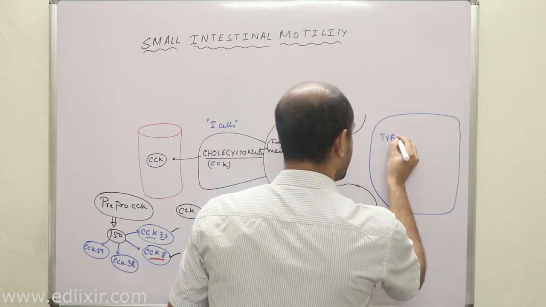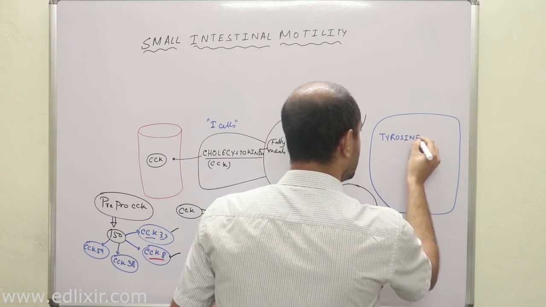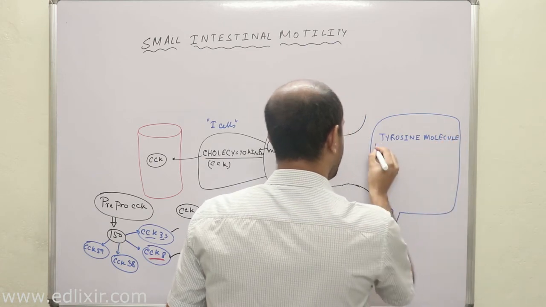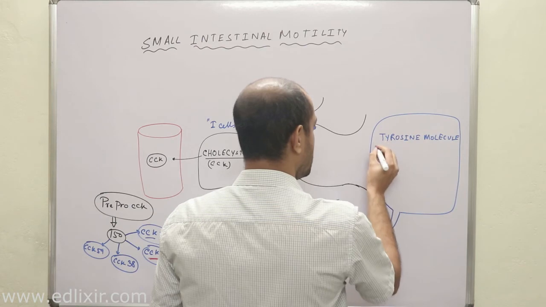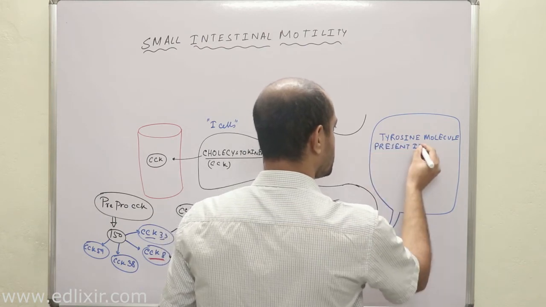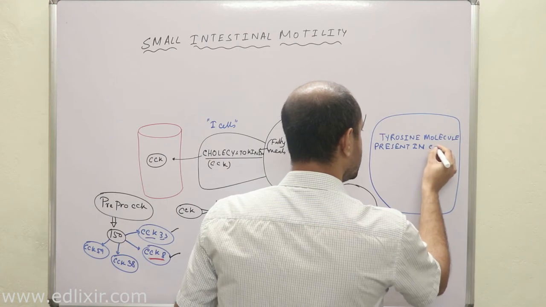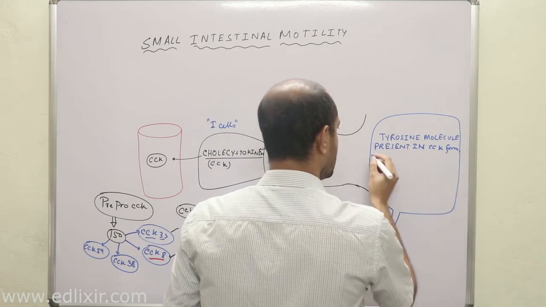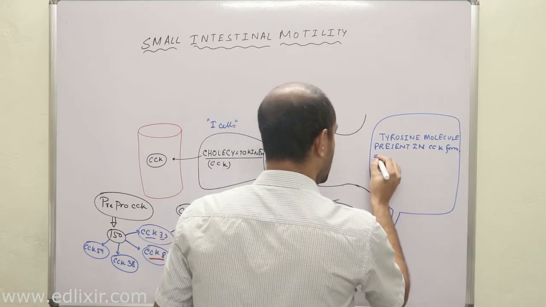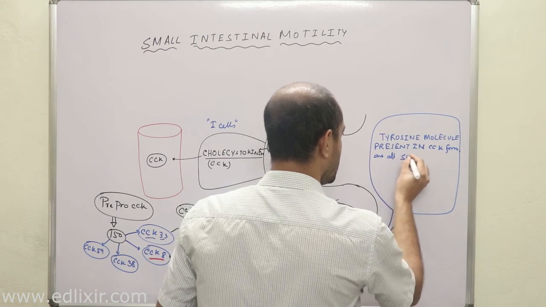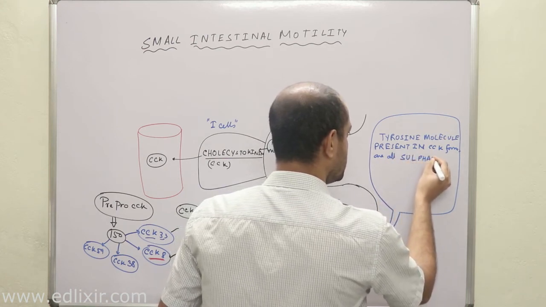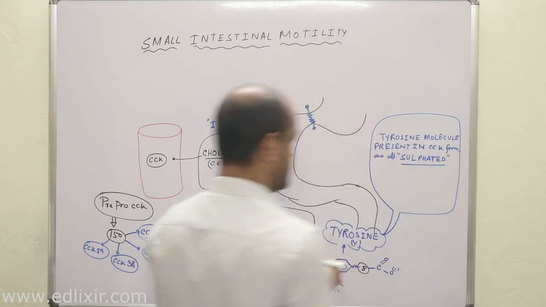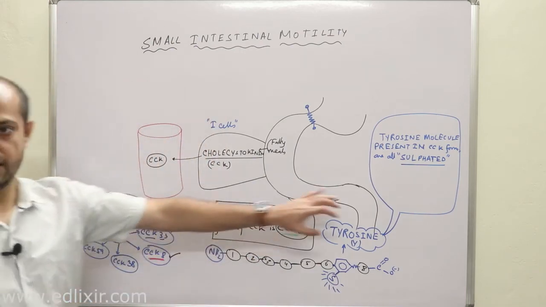Tyrosine molecule present in CCK forms, CCK isoforms are all sulfated. That means they are attached to a sulfur molecule. Clear? They are all sulfated.